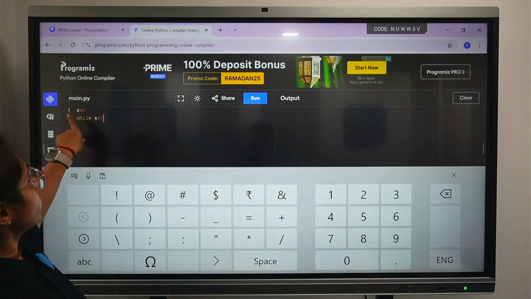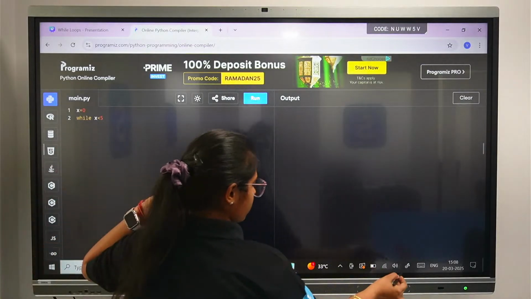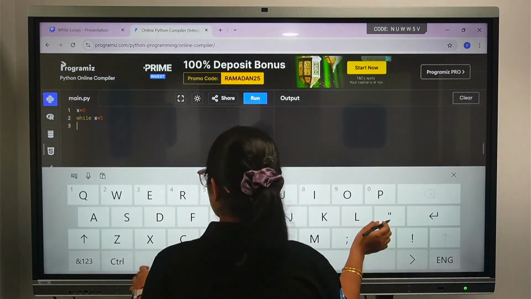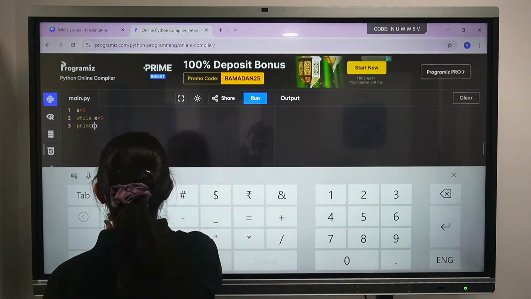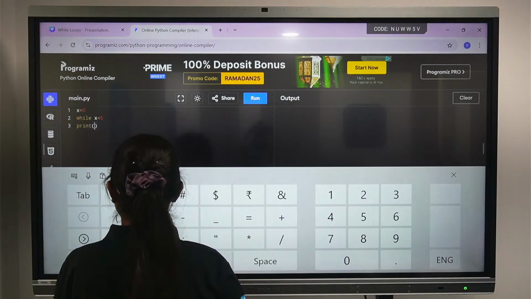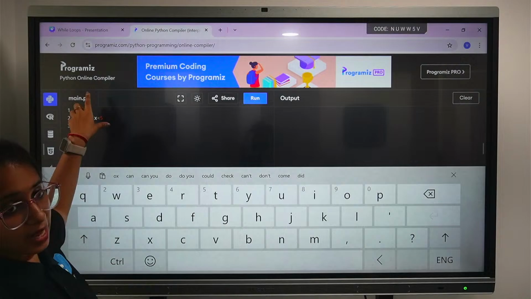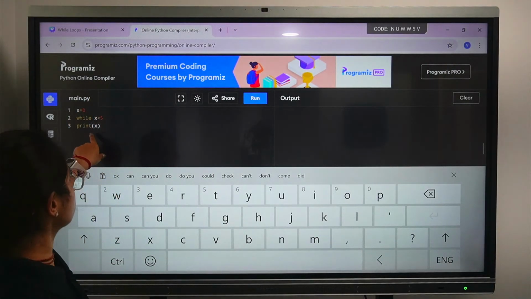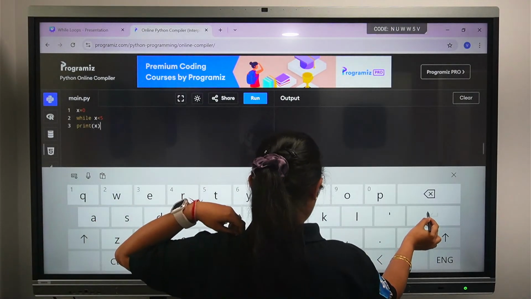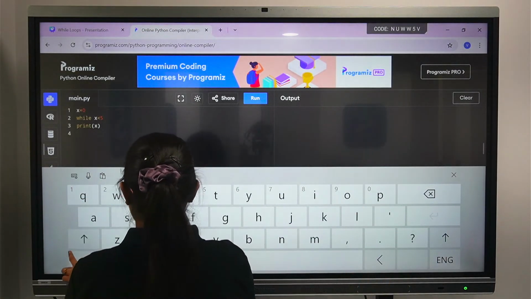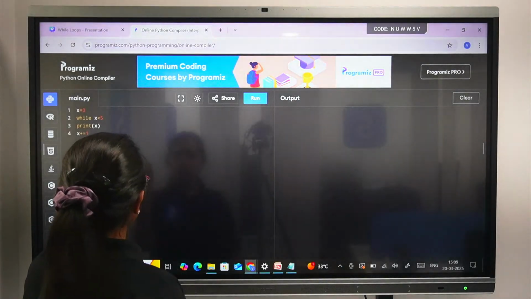So if x equals to 0, now while x is less than 5, what I want to print is, we'll go to the new line, I want to print x. So simply I'll keep x. Make sure whenever you declare a variable, whether it is in lowercase or uppercase, you use that same form here. Then I want to increase the count, so I'll type x plus equals to 1.